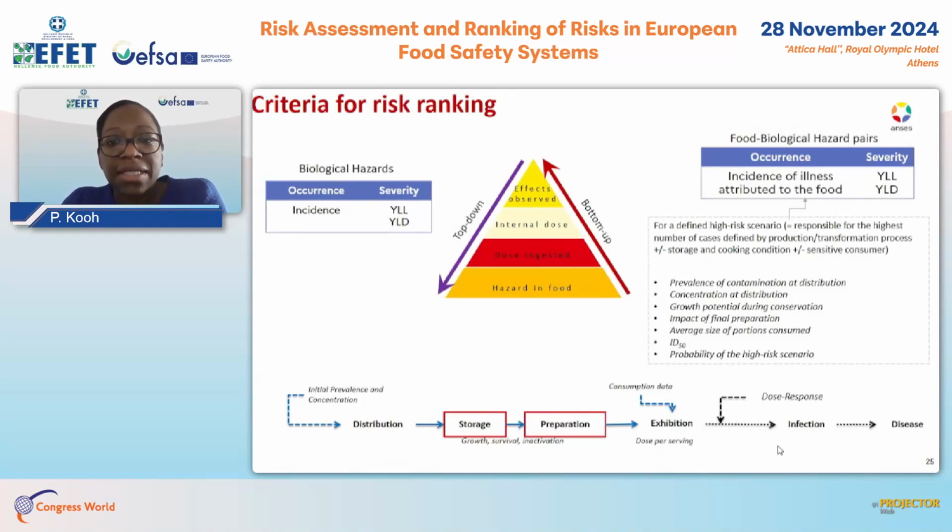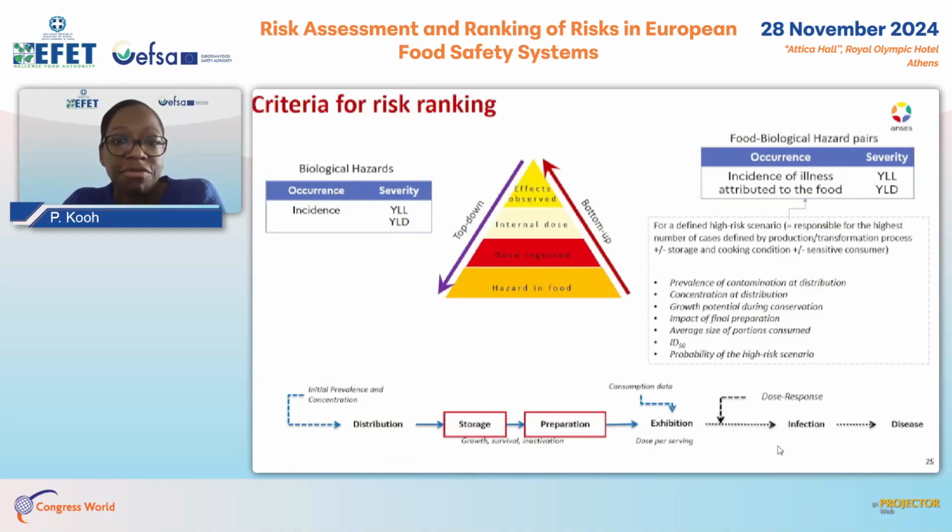Concerning the food biological hazard pairs, the severity criteria are the same, YLL and YLD, and the occurrence corresponds to the incidence of illness attributed to the food. To calculate these criteria, we have different parameters corresponding to the bottom-up approach. We use data related to the prevalence of the contamination of the hazard at the distribution stage, information about the growth potential during conservation, the impact of the final preparation, and also consumption data and data related to the infectious dose.